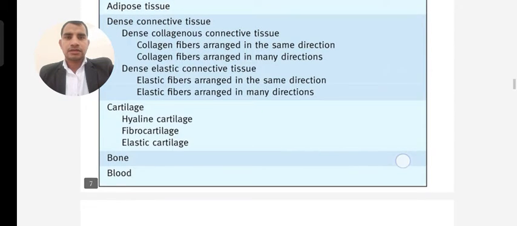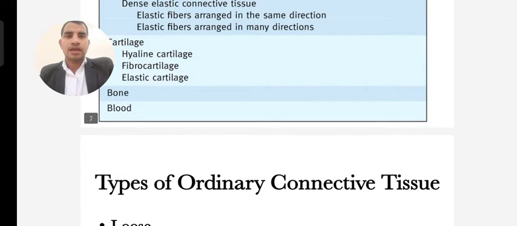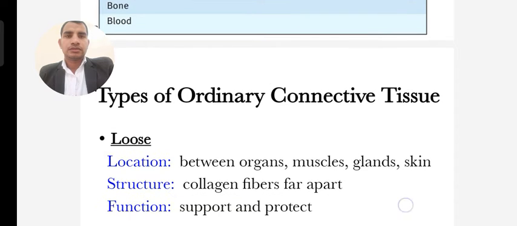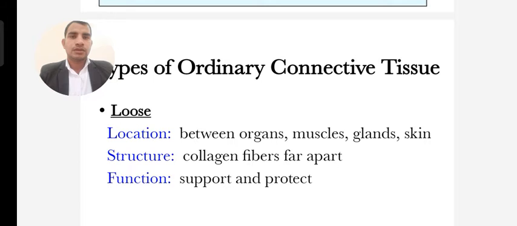And the next one is cartilage. Cartilage includes hyaline cartilage, fibrocartilage, and elastic cartilage. Elastic cartilage has elasticity and stretching capability. And the next one is bone and blood. This is the classification of connective tissue.